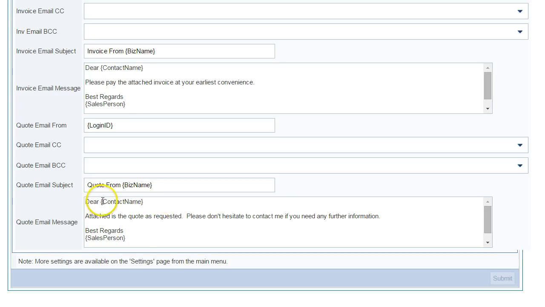However, you're able to change the details in relation to any field that is contained within these curly brackets, such as contact name, which will be replaced by the contact name specified for that quote. Same applies to the salesperson, and the login ID is the ID that you use to log in, and that email address is automatically populated the email from field.